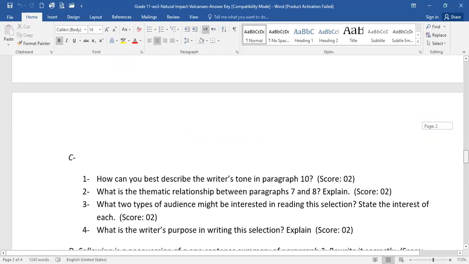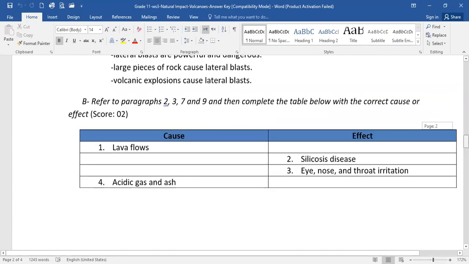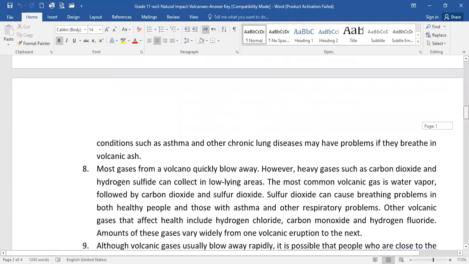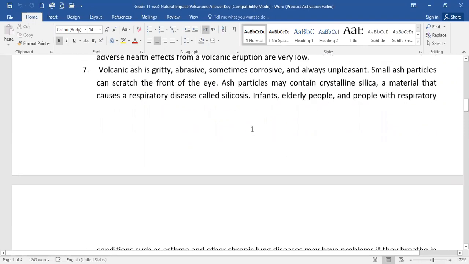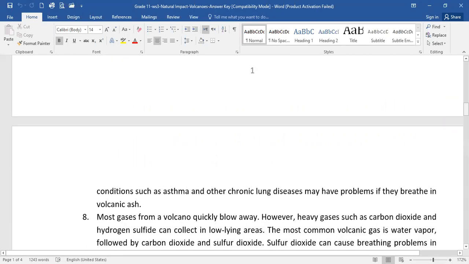Number two, what is the thematic relationship between paragraphs 7 and 8? By going to paragraph 7 and 8, okay. In paragraph 7, what's the author talking about? Volcanic ash is gritty, abrasive, sometimes corrosive, and always unpleasant. He describes it, he talks about its composition, and then in paragraph 8, most gases from a volcano quickly blow away. However, heavy gases such as carbon dioxide and hydrogen sulfide can collect in low-lying areas. The most common volcanic gas is water vapor.